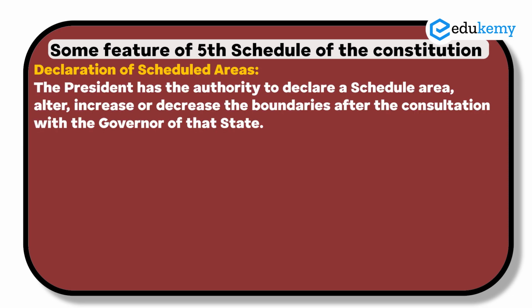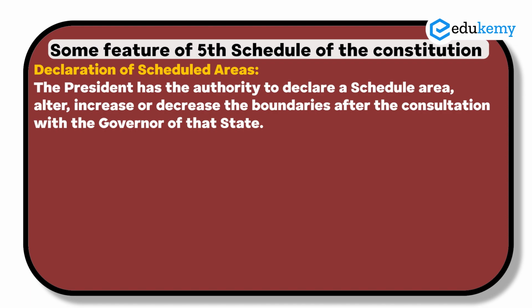First, it is the President who declares any area as a scheduled area. He or she is also responsible for increasing the boundary of the scheduled area, or decreasing it, or altering it. All this is done by the President, but in consultation with the governor of that state.